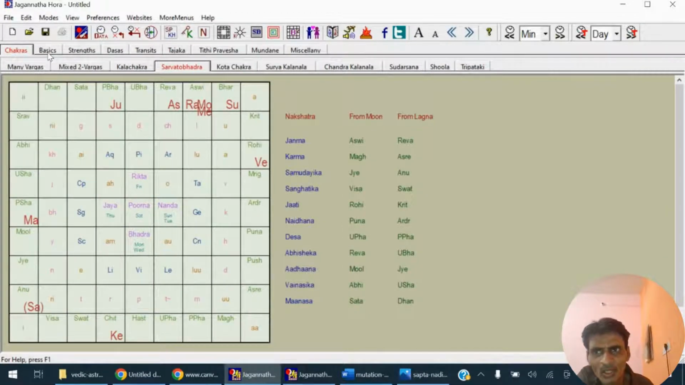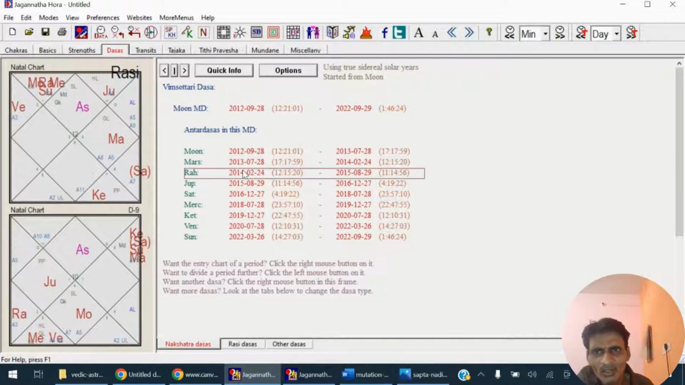Now let's see the dashas. He traveled to a foreign country in February 2014, and you can see he was running Mahadasha of Moon and Antardasha of Rahu. As I mentioned, Rahu represents all foreign and unusual things. So during the Rahu period, he went to a foreign country and settled there. And as you can see, Rahu is placed in a Pavan Nadi nakshatra, which is Ashwini nakshatra.